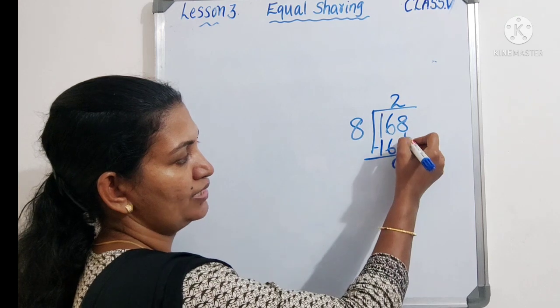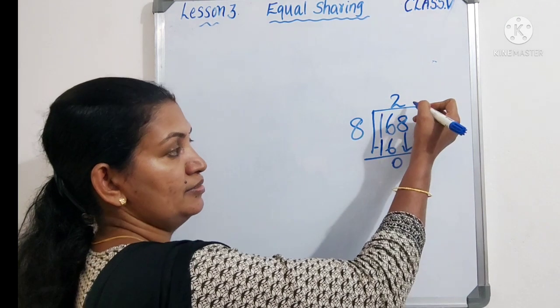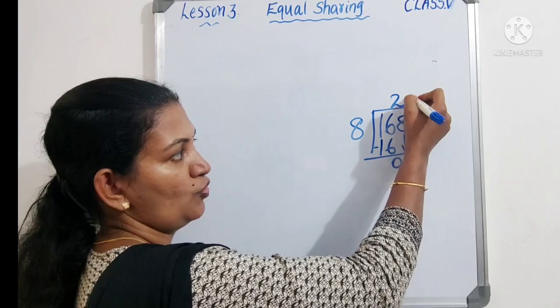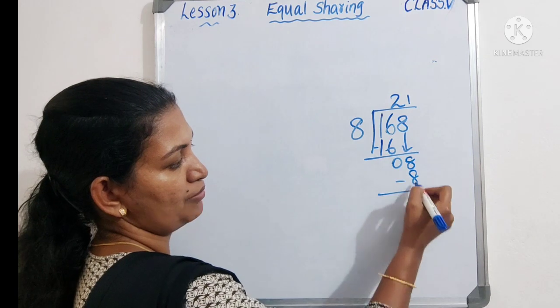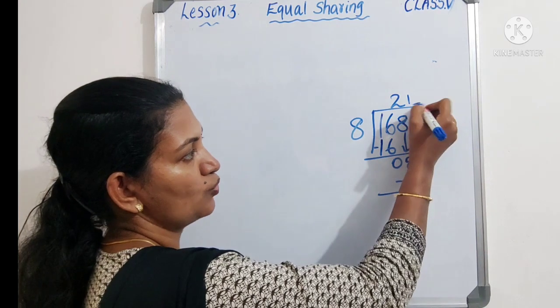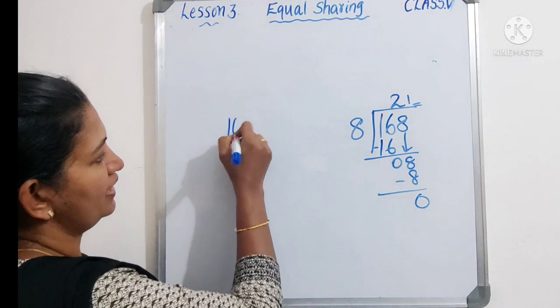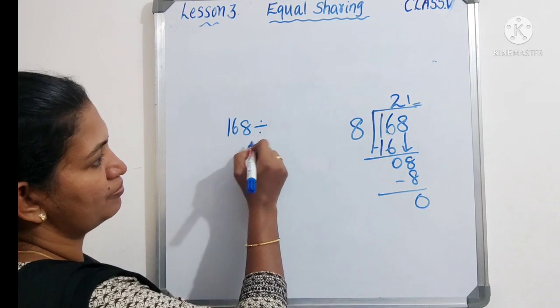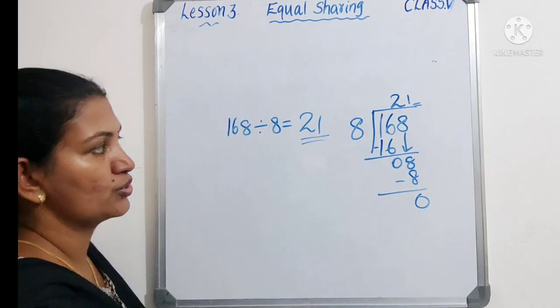Subtract, 0. Then bring down the next digit. 1 eight is 8. Subtract, 0. Now we got the quotient is 21. So 168 divided by 8 is equal to 21.